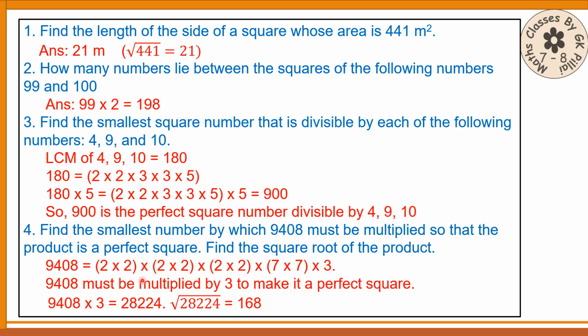These are in pairs. 7 is also in a pair, but 3 is not. So 9408 must be multiplied by 3 to make it a perfect square. This is answer number 1. Then 9408 into 3, you will get this, and the square root of this will be 168.